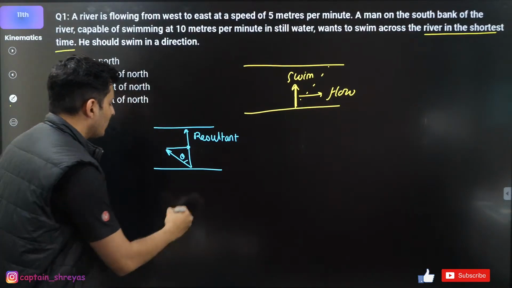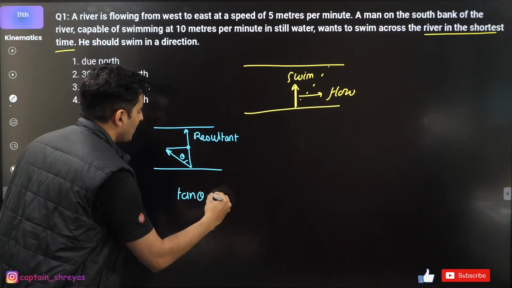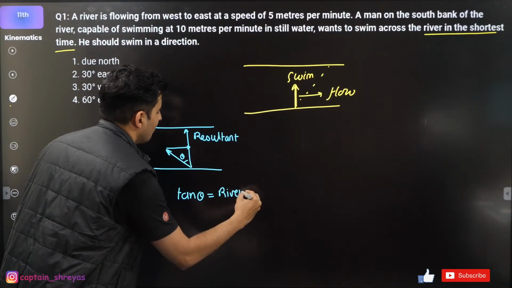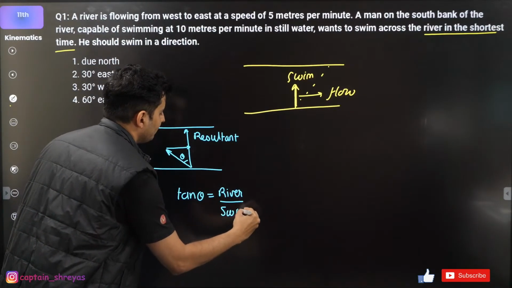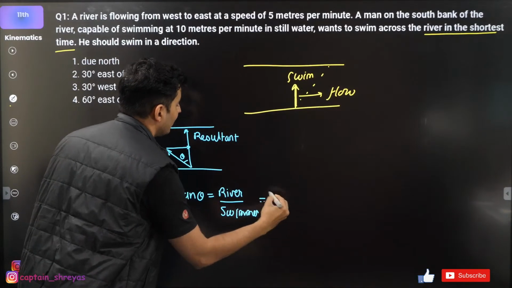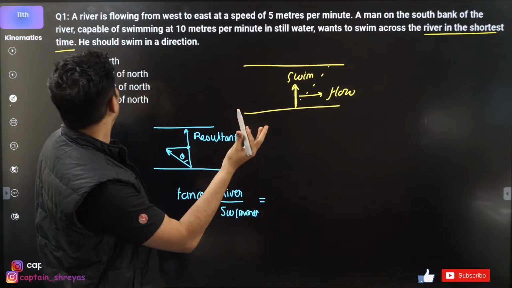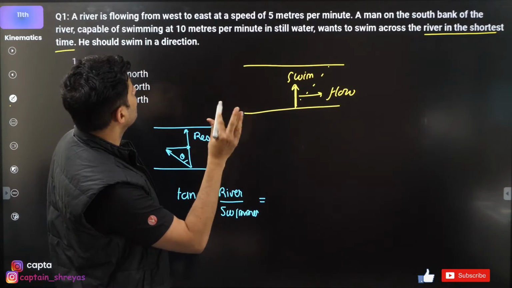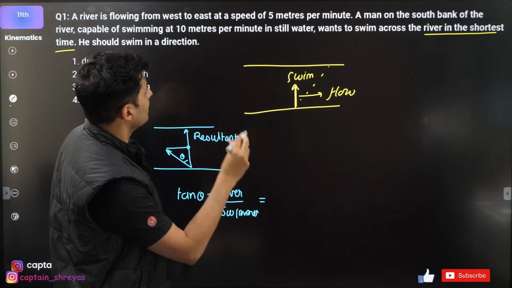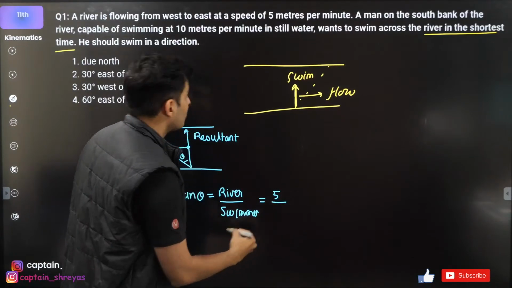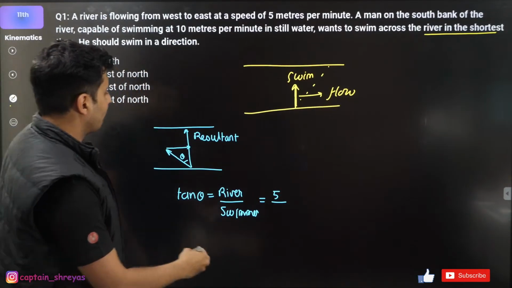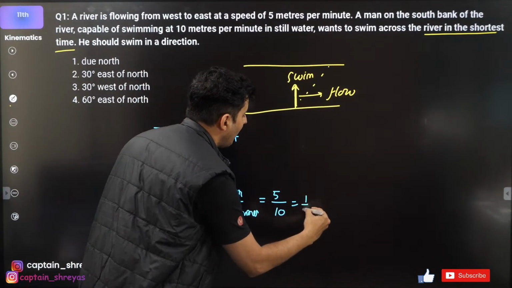Here you will say tan theta will be the river velocity by the swimmer velocity. The river is flowing west to east, speed is 5. Swimmer speed is 10. So this is basically half.